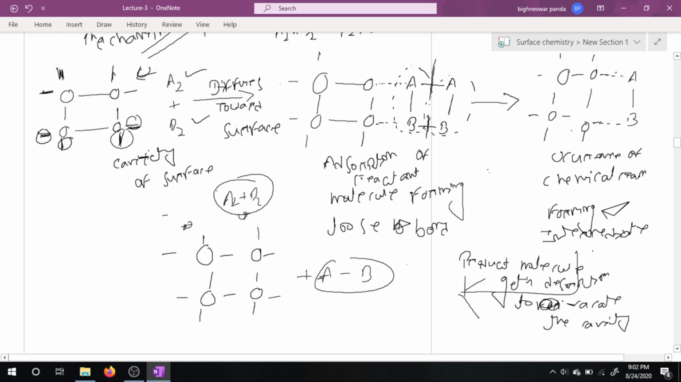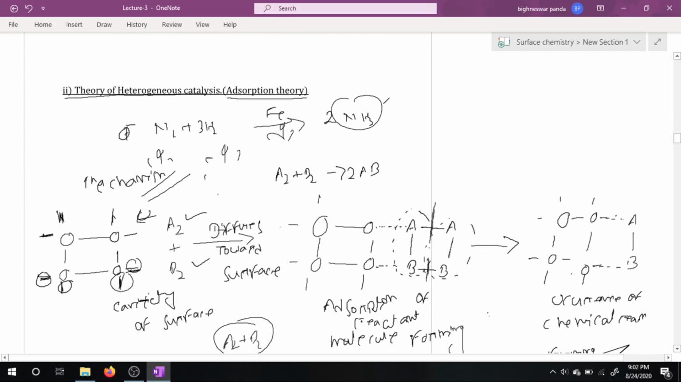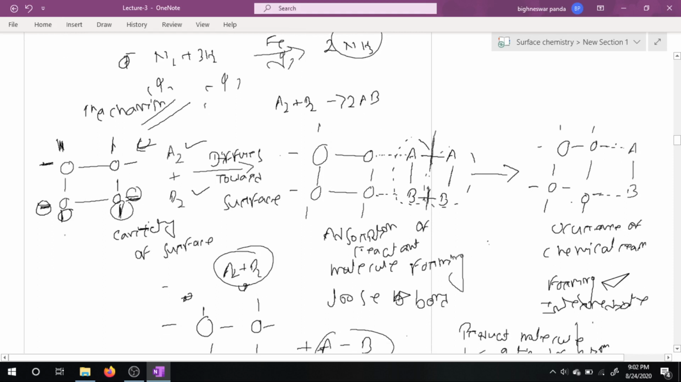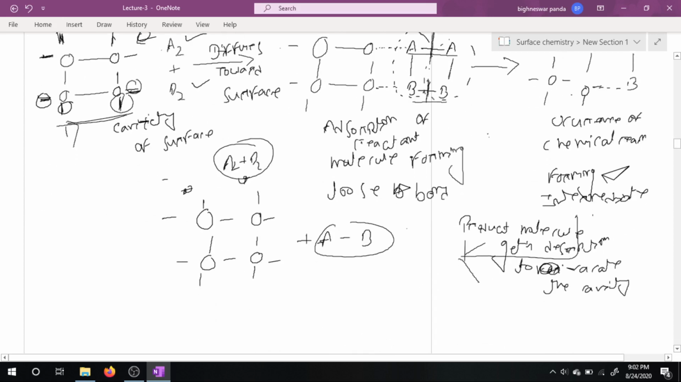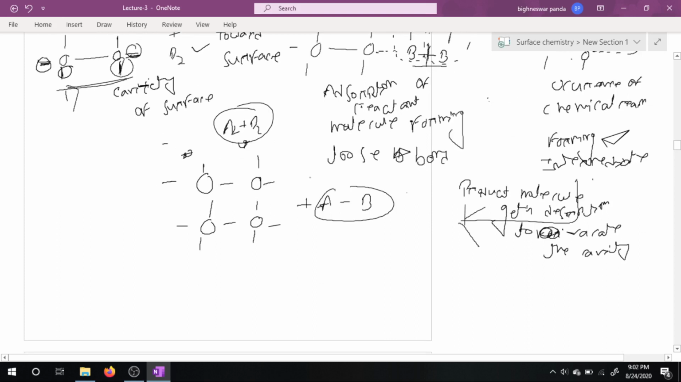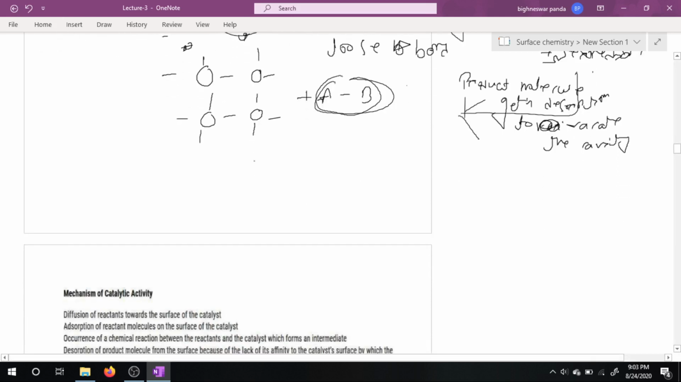So in case of adsorption theory, what happens? The first step involves the reactant molecules diffusing towards the surface and they form loose bonds. After forming the loose bond, the bond between reactant A-A and B-B breaks to form a new bond, that is between A and B. Occurrence of chemical reaction forming an intermediate. After the formation of intermediate, the product molecule gets desorbed, again vacating the surface of the catalyst. So these are all the adsorption theory of heterogeneous catalyst.